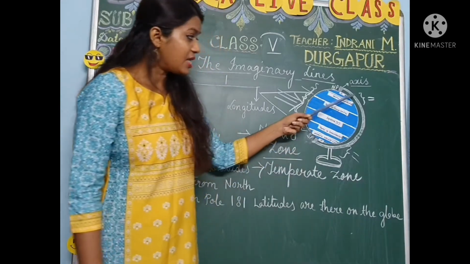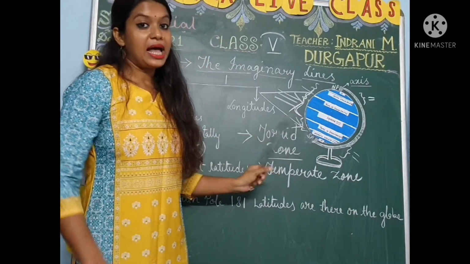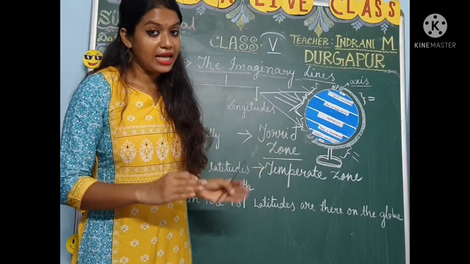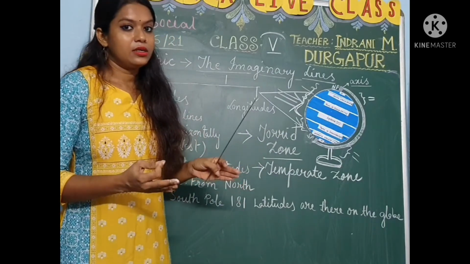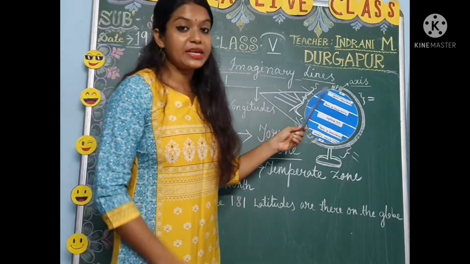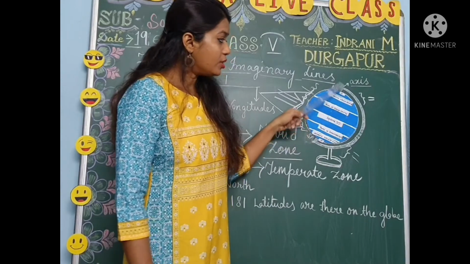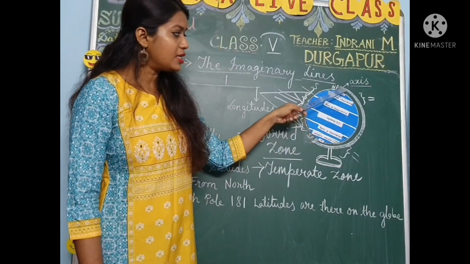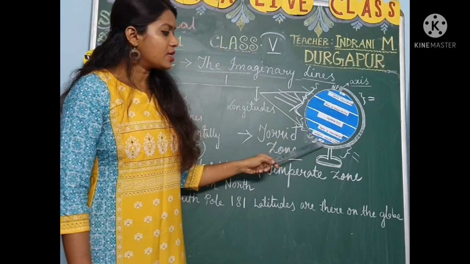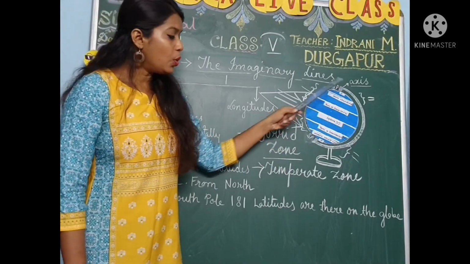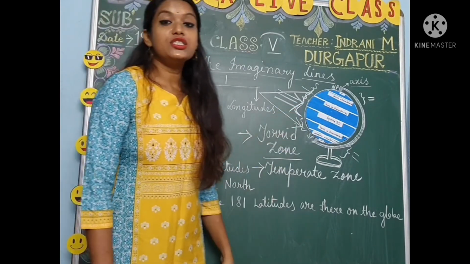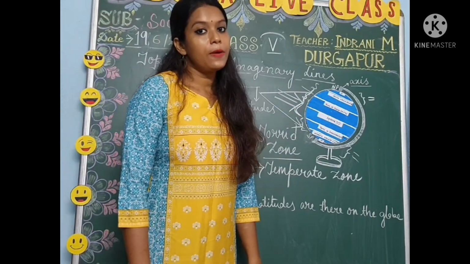Okay, so the earth is tilted at 23 and a half degrees on its axis. So from the Arctic Circle to the North Pole and the Antarctic Circle to the South Pole, these two polar regions do not receive sunlight properly.